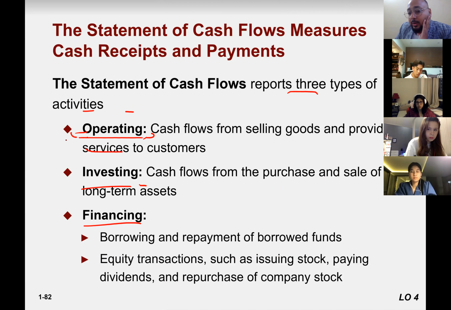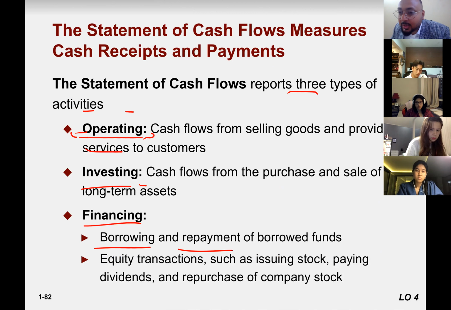Financing: how you are going to finance, how finance is going to be arranged. Either this finance is going to be arranged from outsiders or insiders. So anything you borrow from your creditors or from outsiders would be written under financing activities. Or anything you repay to the lenders will be written here.